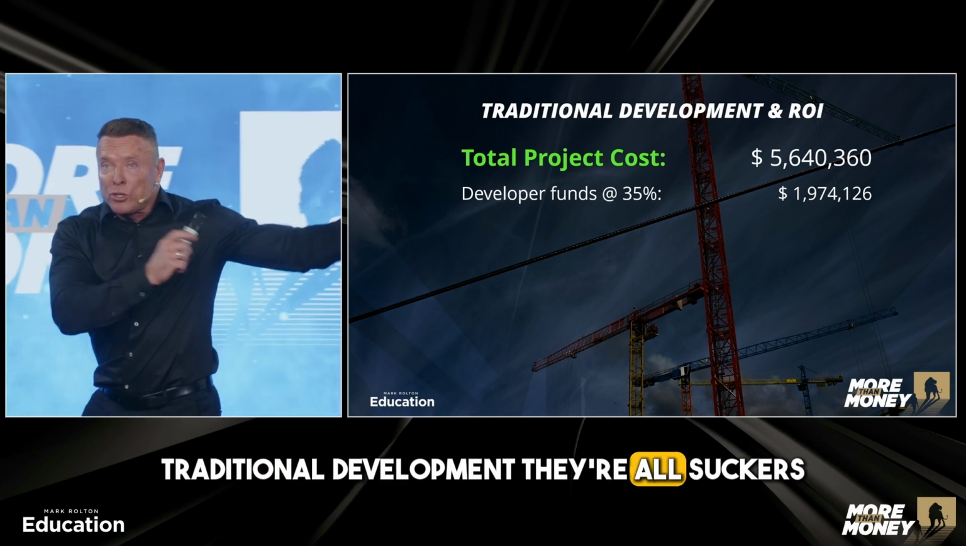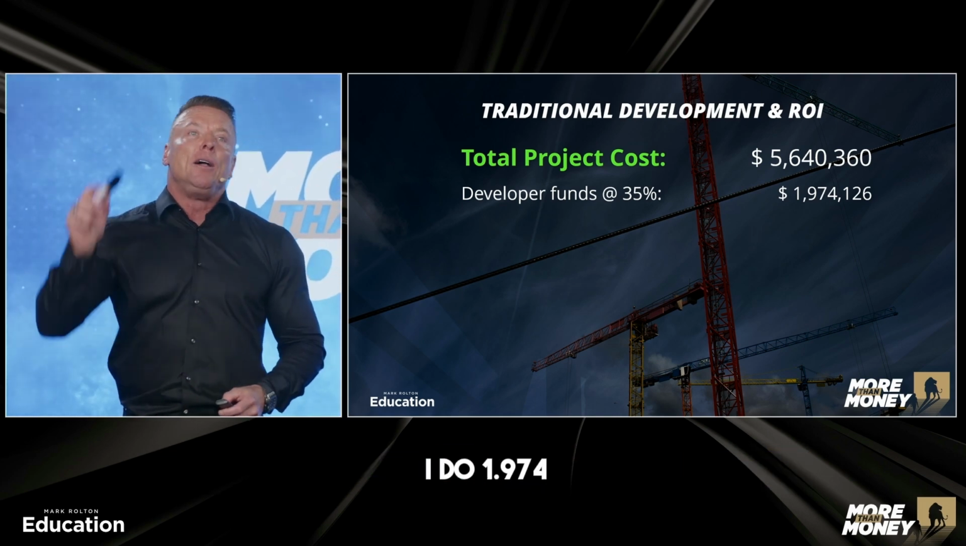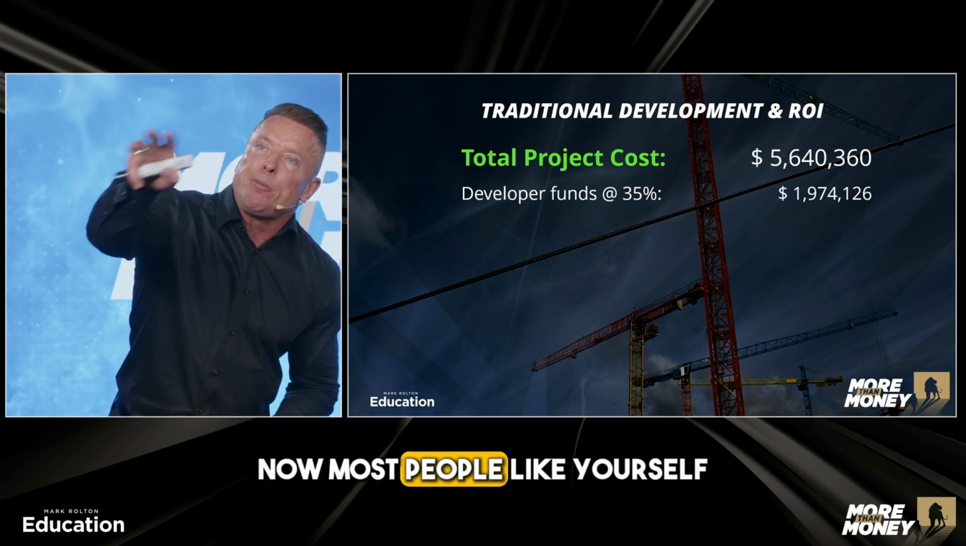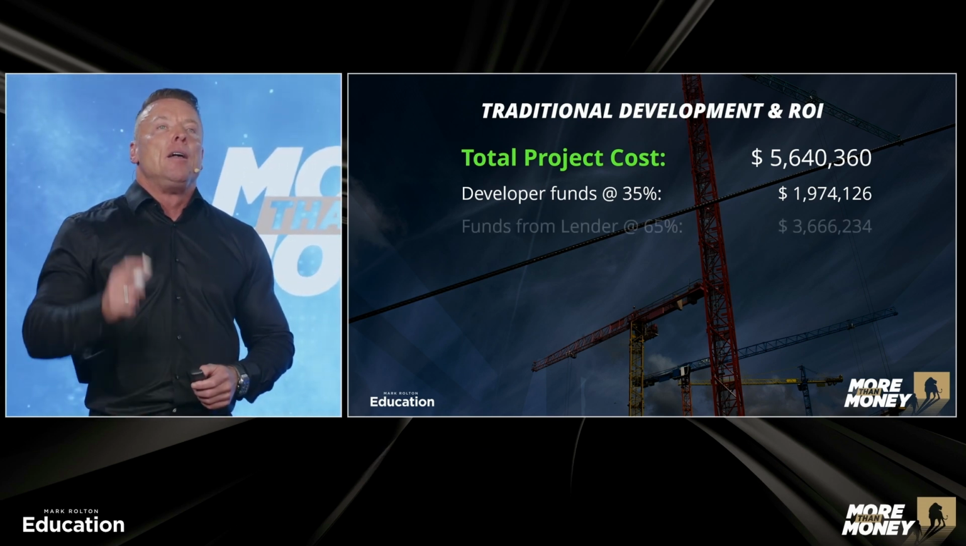Traditional development, they're all suckers. I promise you, this is going to bend your mind. But this is what I do. 1.974 million, they have to find that in cash. Now, most people like yourself, developers, don't have that laying around. But this is how they do it.